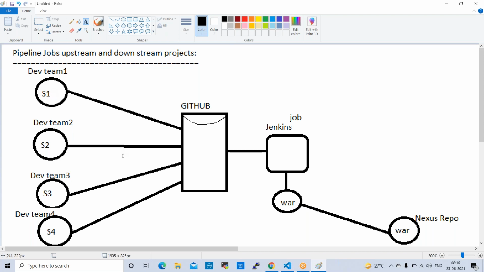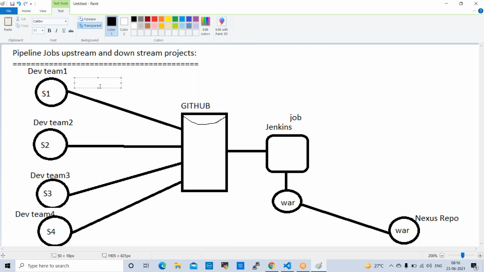That is why, normally in real time, we'll create pipeline jobs. We can say upstream and downstream jobs. For example, for sprint 1 we create job 1, for sprint 2 we create job 2, for sprint 3 job 3, and here job 4.